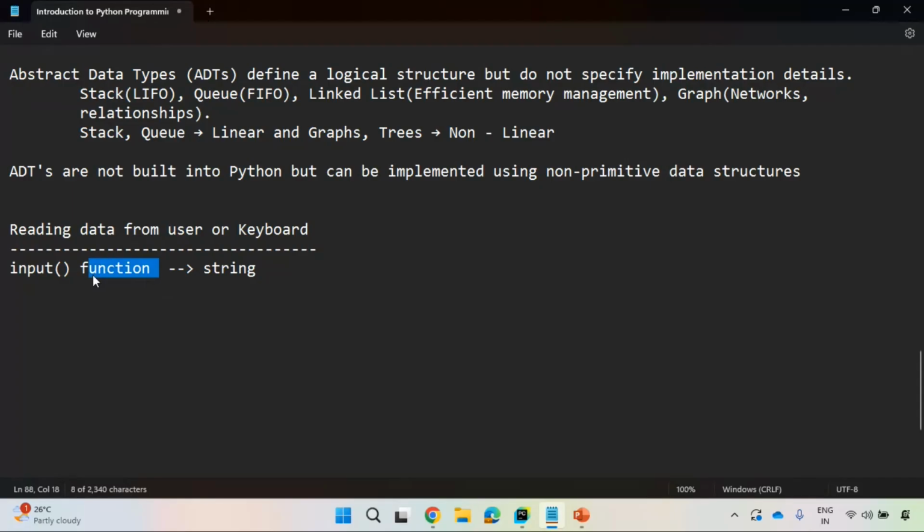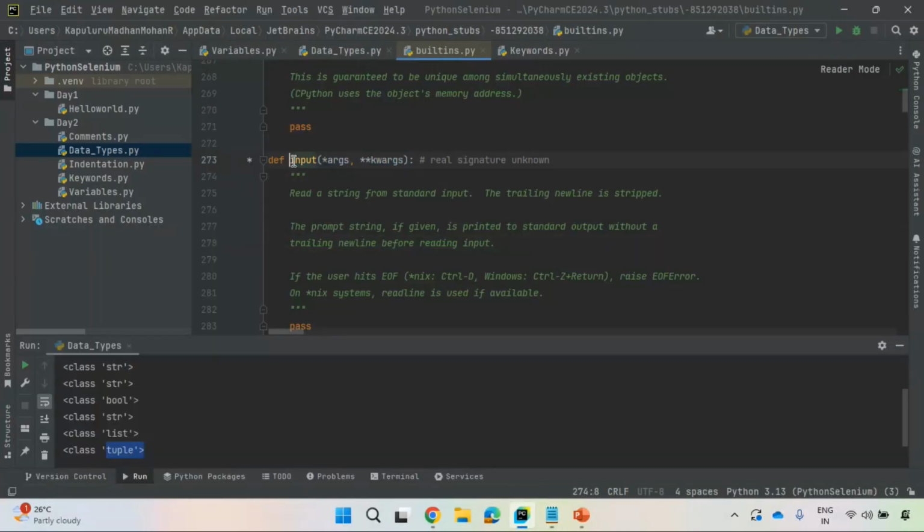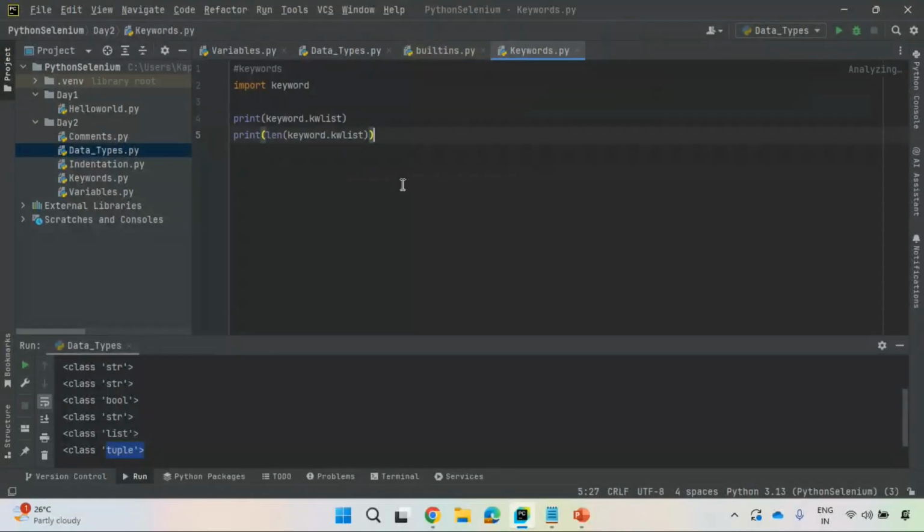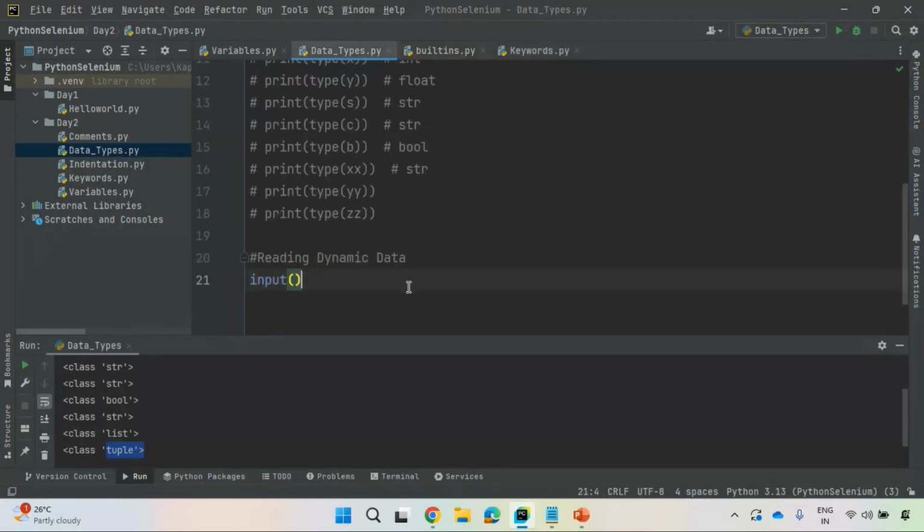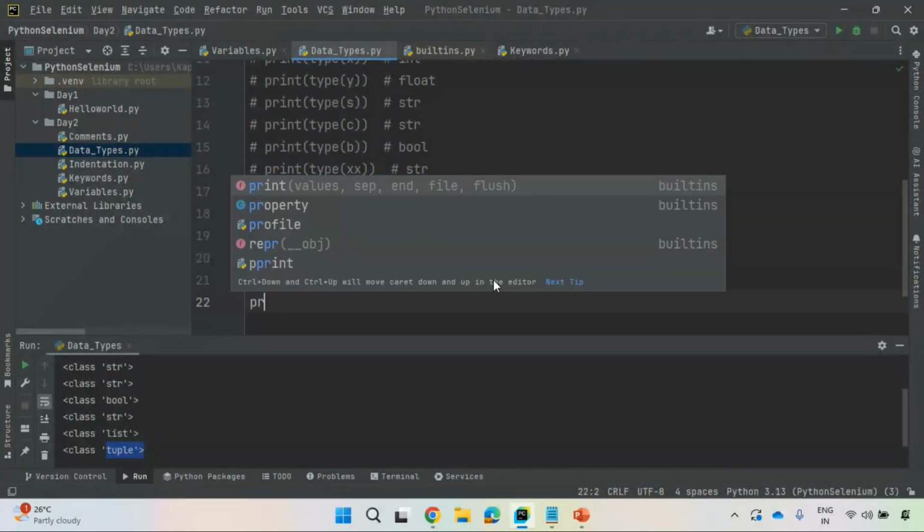Function is different, method is different. By seeing this I can understand whether it is a function or a method. If it is having self, it is called a method. Right now it is not having self, so it is a function, and I'm using it as it is. Observe here, input of, I can prompt some message to the user, like enter data. You can store that data inside some variable. So a equal to input of data, where a is a variable which stores the data. After storing, I'll just print that.